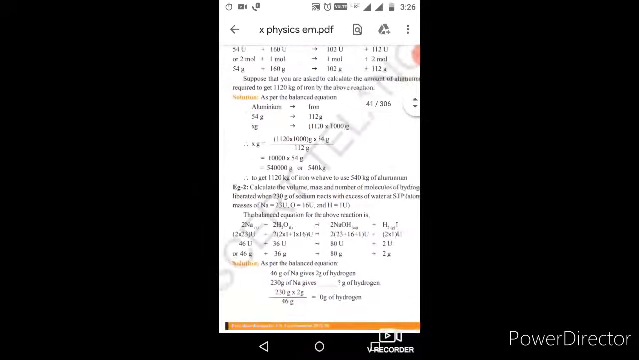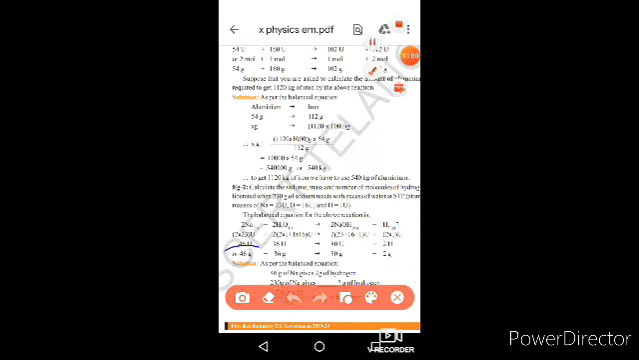If you take 46 grams of sodium, you will get hydrogen gas, 2 grams only. If you take 46 grams of sodium, you will get 2 grams of hydrogen gas only.